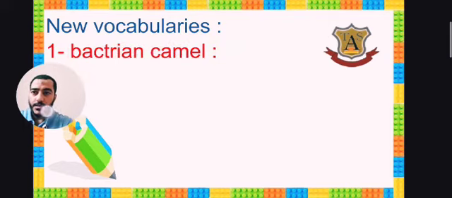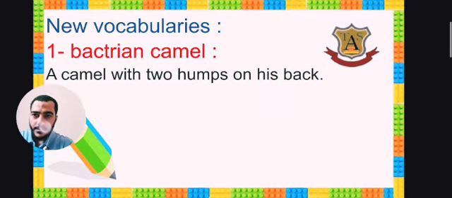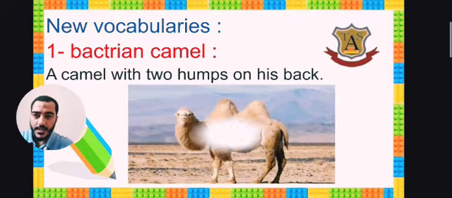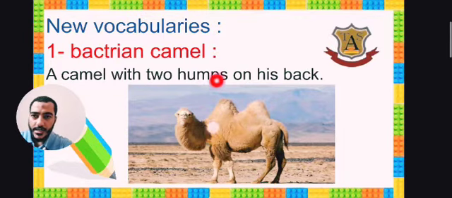The first word is Bactrian camel. Bactrian camel is a kind of camel. Okay, you can see this picture now. This is the Bactrian camel, and as you see, it has two humps.